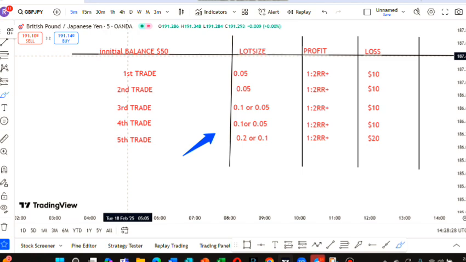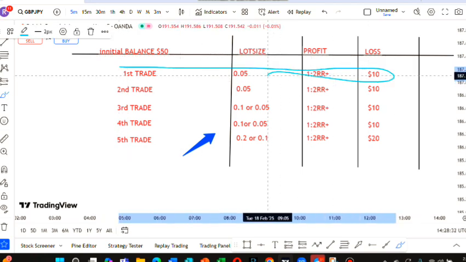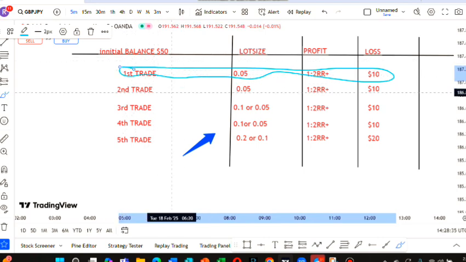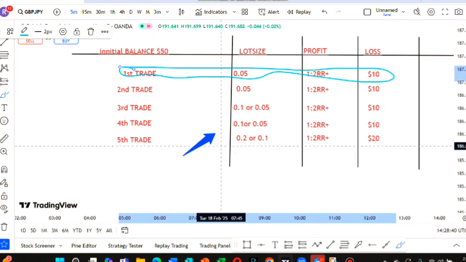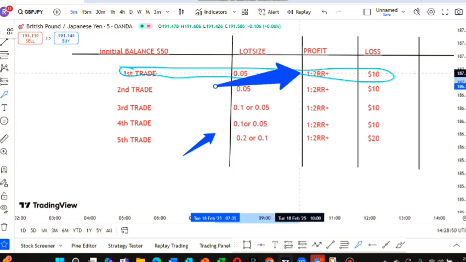So this is our first trade. On our first trade, we are looking to take a lot size of 0.05, sorry, and our profit target is 1 to 2 plus RR.